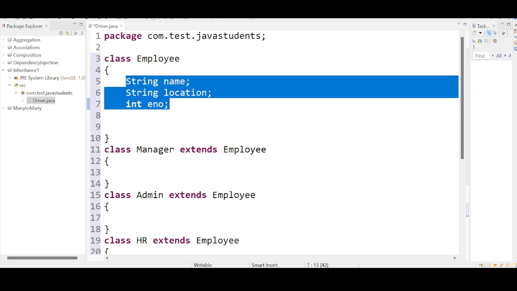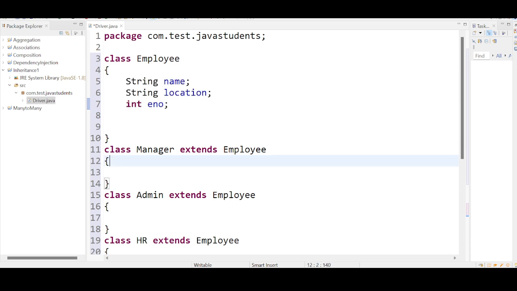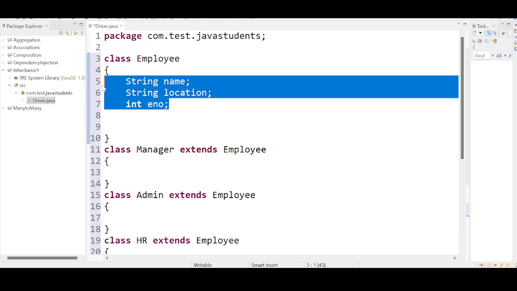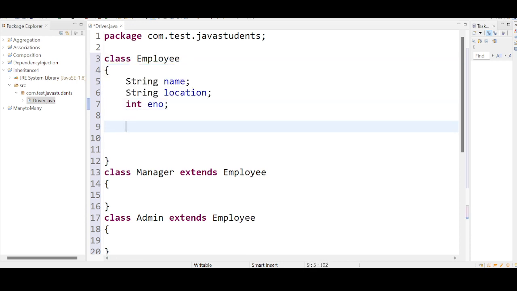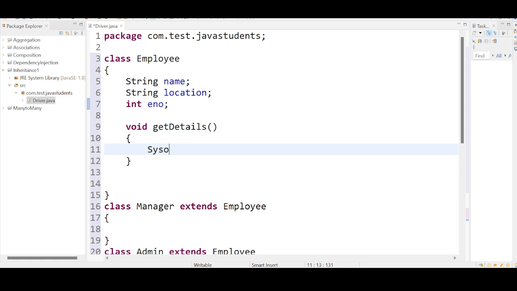We are discussing, right at the end of the class, common variables and common methods will be in the parent class. Specific variables will be in the child class. This is what it is. Now what I am doing, I am taking a method. Forget about this method for now. getDetails. Okay. So I am placing three instructions here.